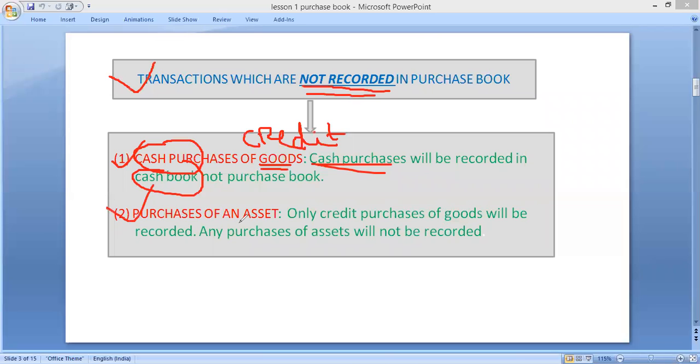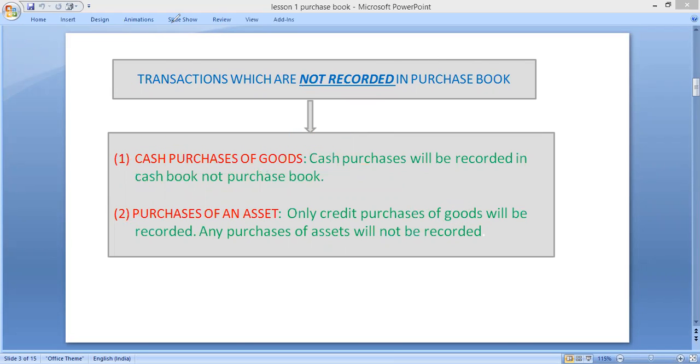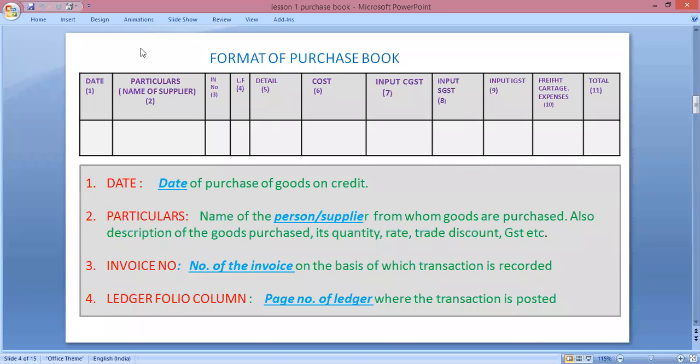Second thing is purchase of asset. Purchase of asset will not be recorded, only credit purchase of goods will be recorded. If any asset is purchased, it will not be recorded in purchase book. These are two main conditions. First, no cash purchase of goods will be recorded. Second, there is no recording of purchase of any kind of assets.